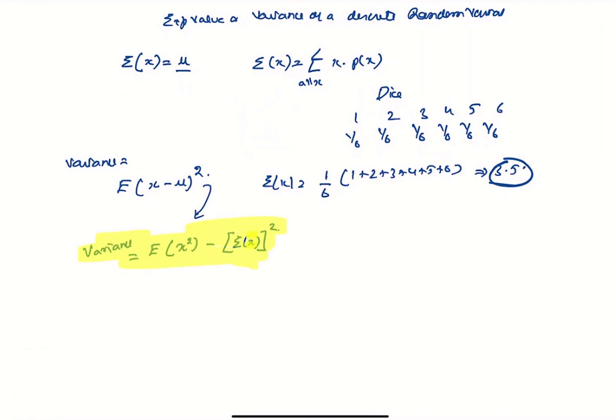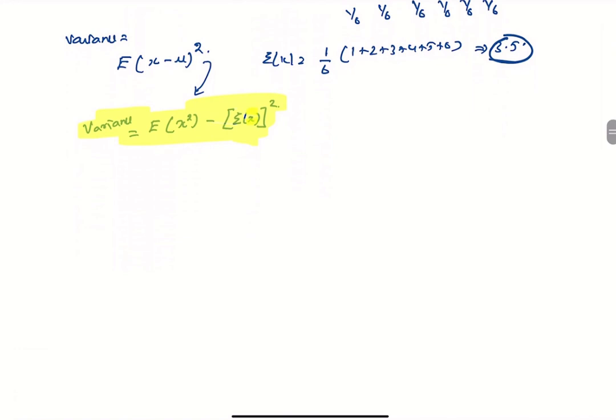Now let's do a question on this. Suppose a coin is not a fair coin, so it has a probability of 0.6 of coming up head, and x represents the number of heads when this coin is flipped twice.